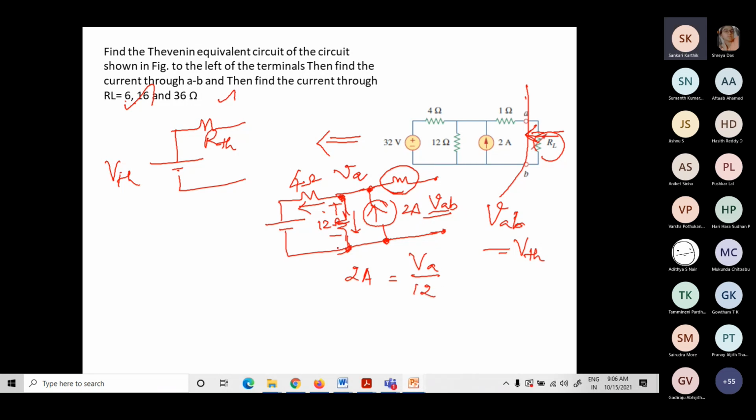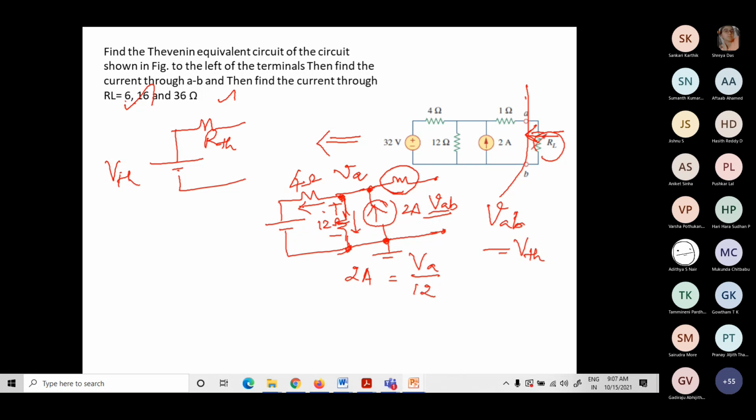You're assuming that point B is grounded. Yeah, this is my reference node. I am applying nodal analysis, so we have two nodes here. This is the reference node, the other one is node 1. So VA by 12.